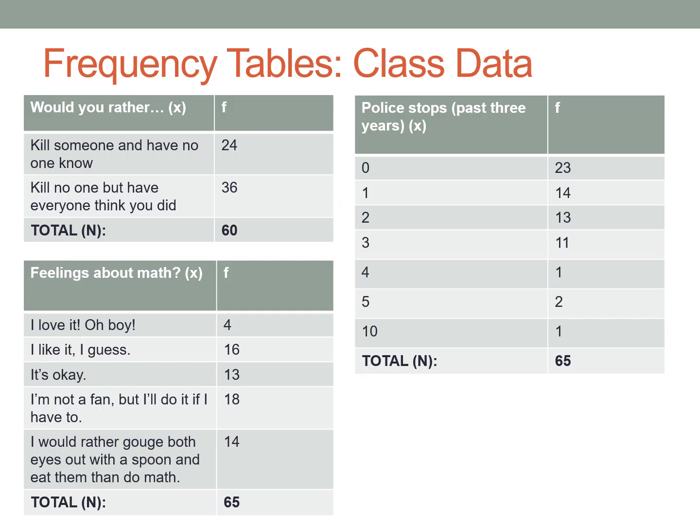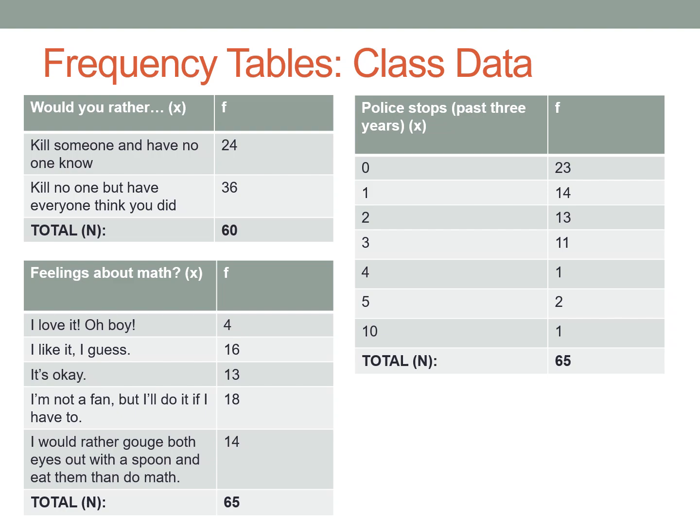Another frequency table we could create from the class data is for the number of times that students have been stopped by police in the past 3 years. And looking at this table, we can see that many students have had relatively little contact with police over the past few years. 23 students were not stopped at all. 14 students were stopped only once. Whereas for some students, police contact and police stops have been a more frequent occurrence over that time.